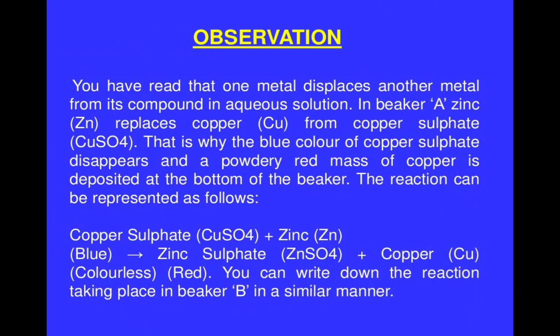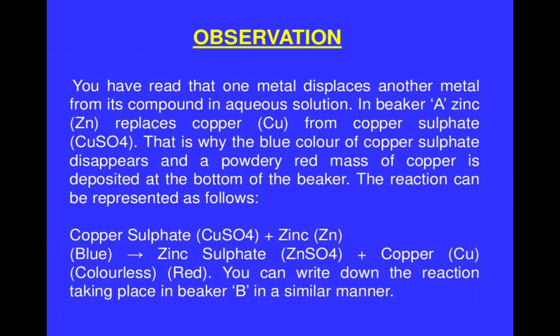Now this is an important reaction, and physically, when we take copper sulfate solution, it is blue in color, and when we put zinc metal in it, after some time we see that, as we have studied chemically, the zinc will displace copper. So now copper will be removed and zinc sulfate will be formed, which is green in color. So the blue solution turns into a green solution.